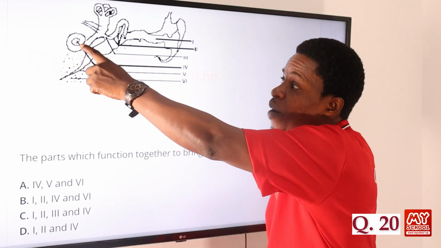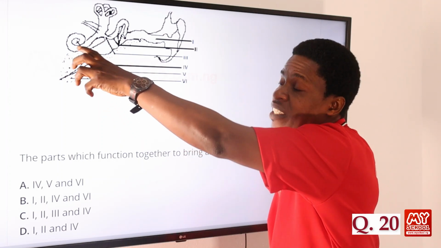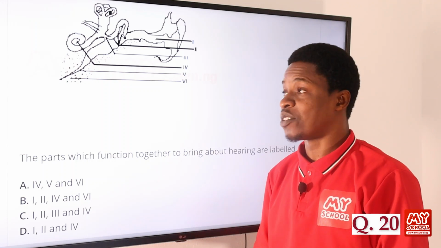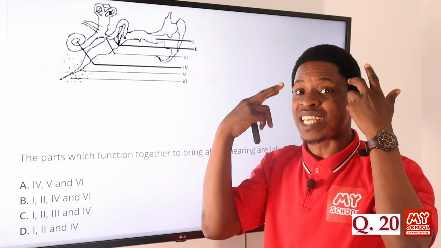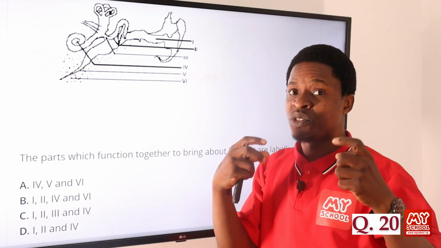Then the cochlea sends the vibrations, the message, straight to the auditory nerve. The auditory nerve sends it to the brain, and the brain interprets that this person is trying to say this. Then you can interpret what sound has gotten into the ear.